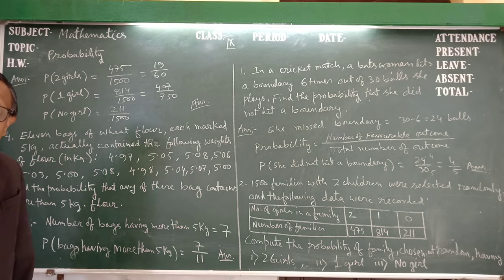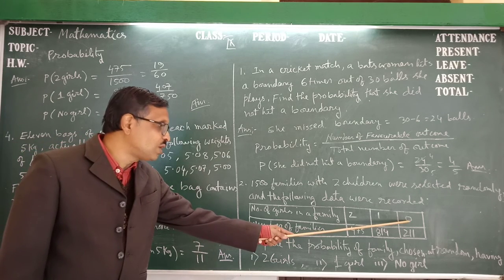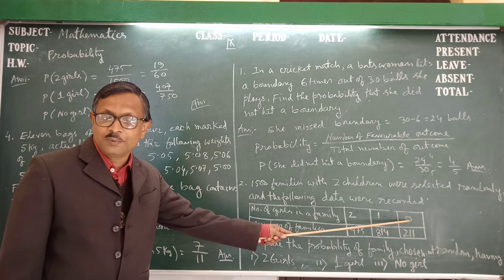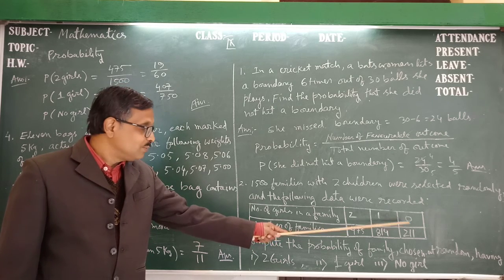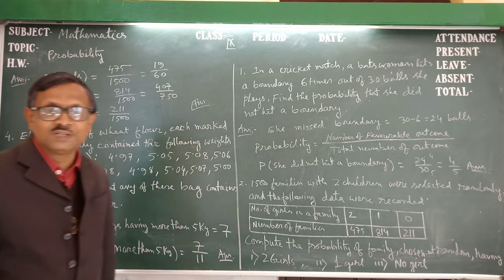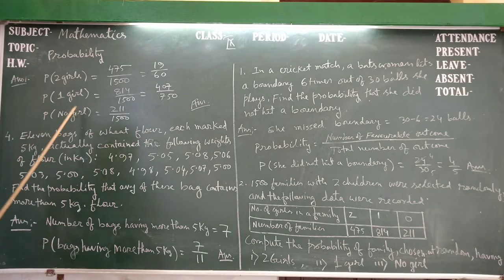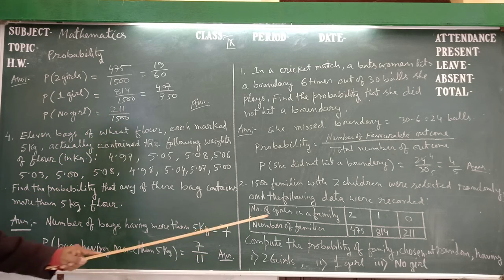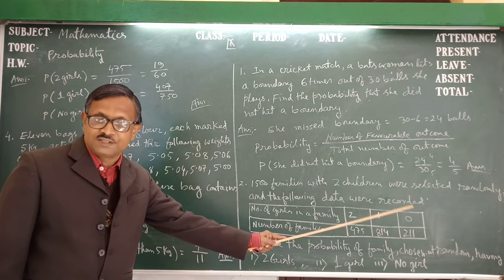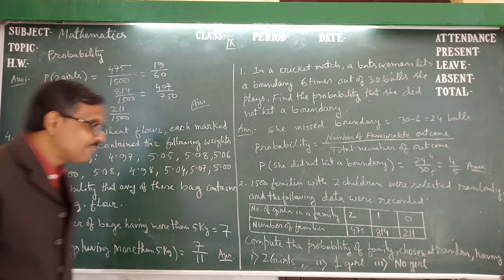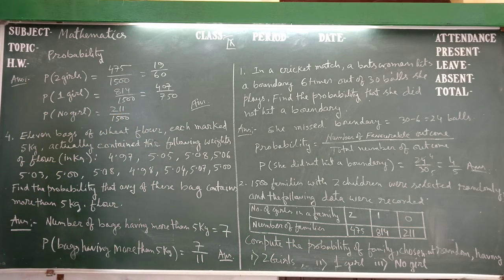Then what is the probability of 2 boys? That means both are boys, so zero girls, they have boys only. 211 families have 2 boys, so no girl is 211 upon 1500, as well as 2 boys is 211 upon 1500. In such a way we do this.